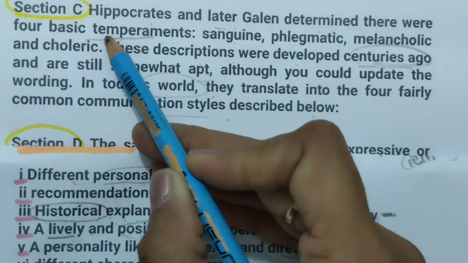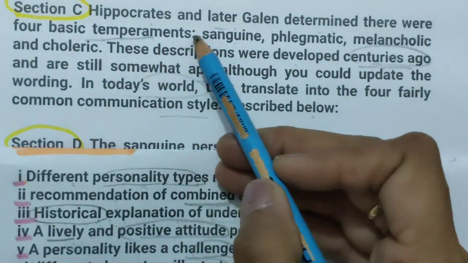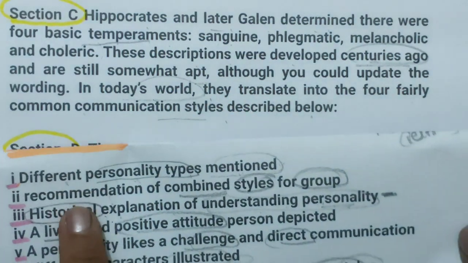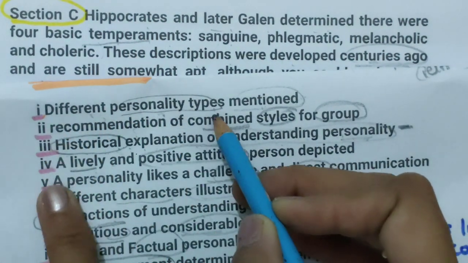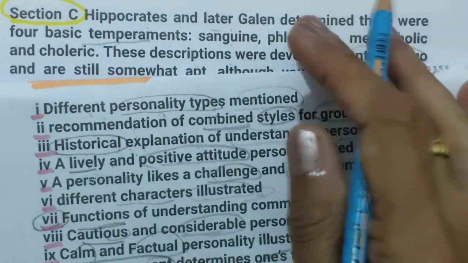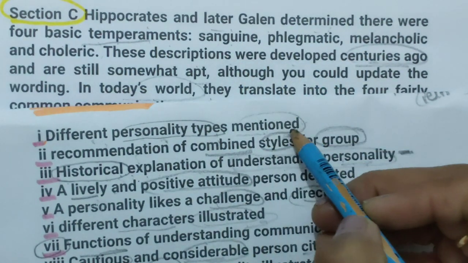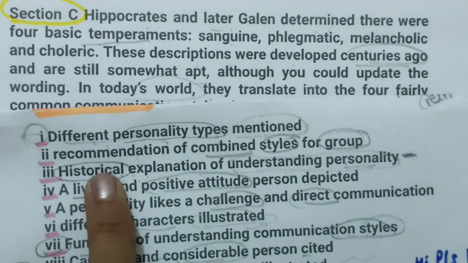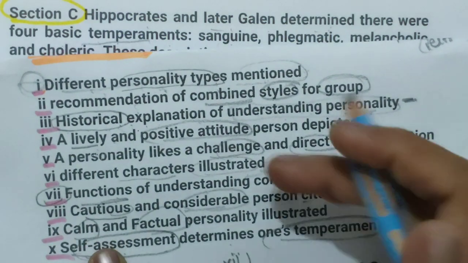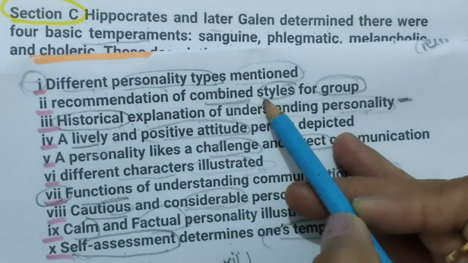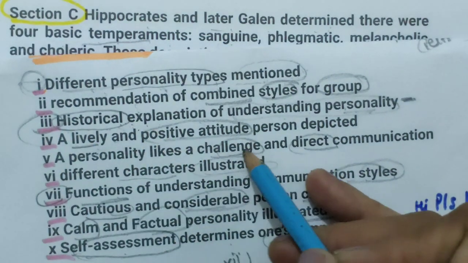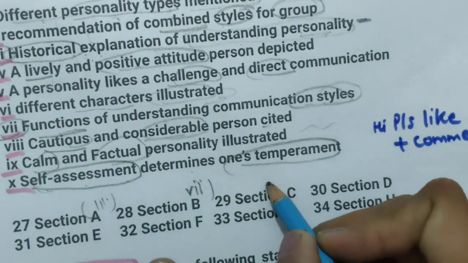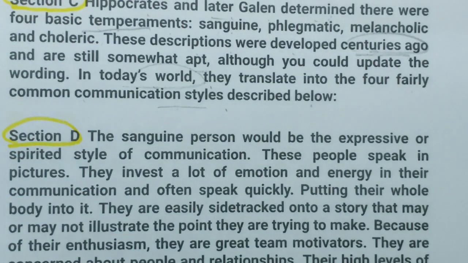So in the first line, they are saying there were 4 basic temperaments. It means there were 4 basic personality styles or behaviors they are talking about. Different personality types mentioned, determined, like they are just talking about past tense. So we can select number 1 with third number. This also matches. Any other thing is not matching. Combined style for group is also not given. This we have selected. No personality is given. Only this much is matching for third number. So section C is 1 number. Now D number paragraph.